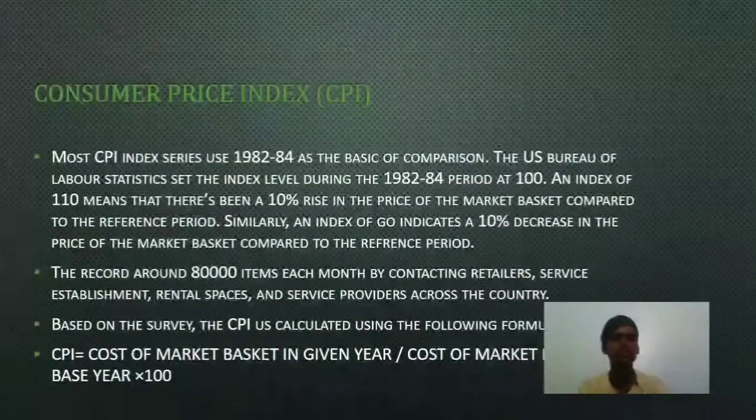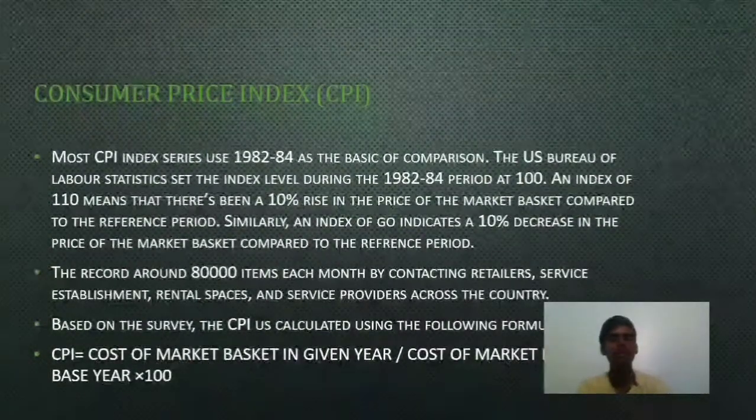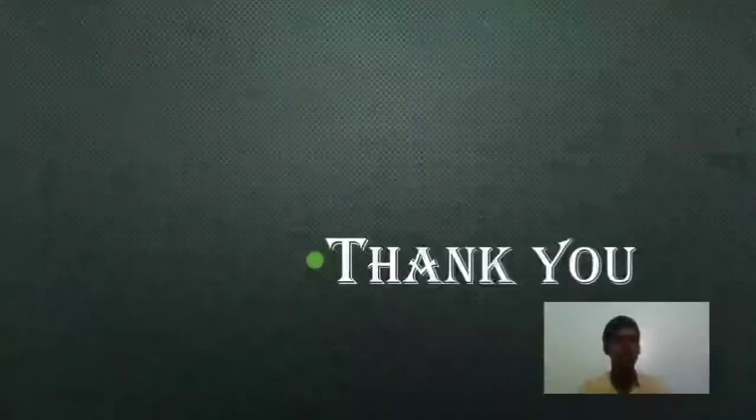Consumer Price Index equals the cost of the market basket in a given year divided by the cost of the market basket in the base year, into 100.